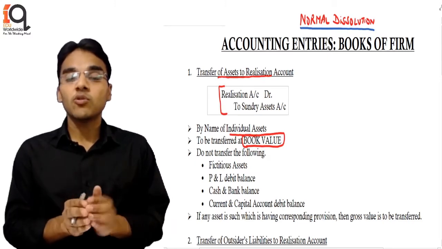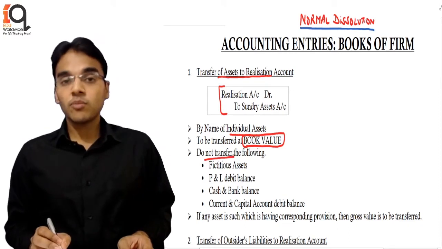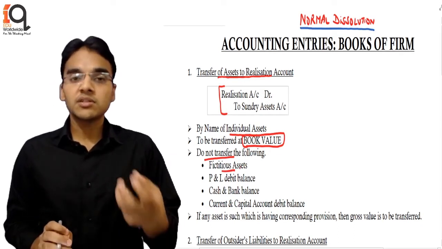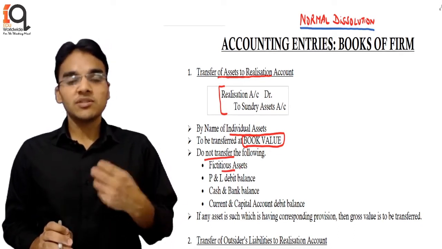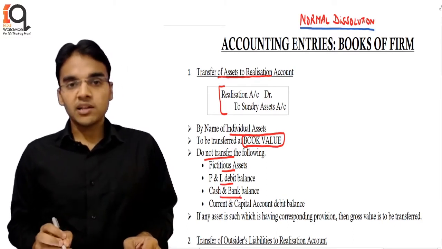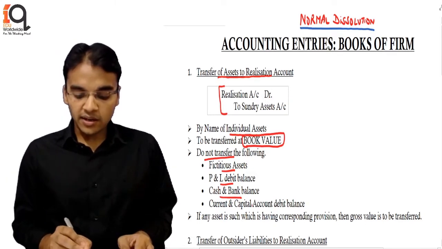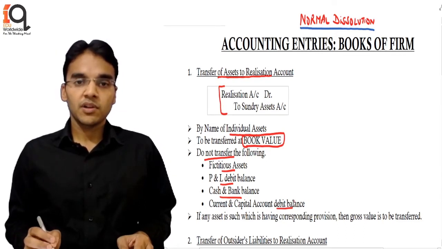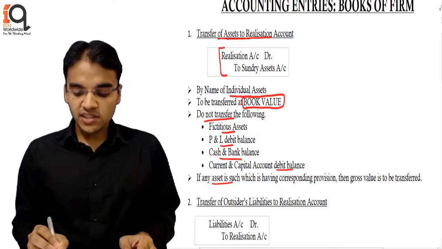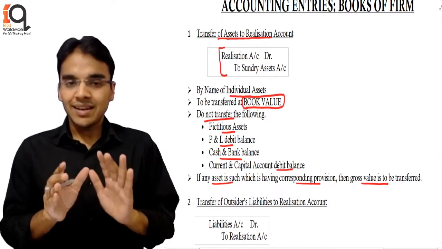We are transferring at book value, only then their account will get closed. We do not transfer certain things from the asset side: fictitious assets, that's the losses actually, like underwriting commission, advertisement suspense, these are all losses which are appearing; P&L debit balance, again a loss; cash and bank balance, because this is not realized, this is the available bank balance; and the current and capital accounts having a debit balance. So all these things are not to be transferred, and there is also one line written: if any asset is such which has a corresponding provision, then gross value is to be transferred. For this point I will discuss later on.